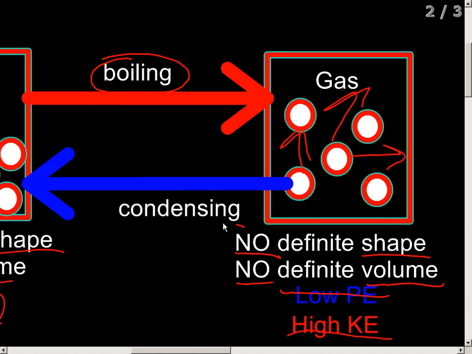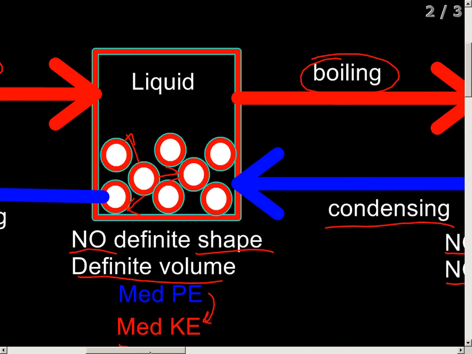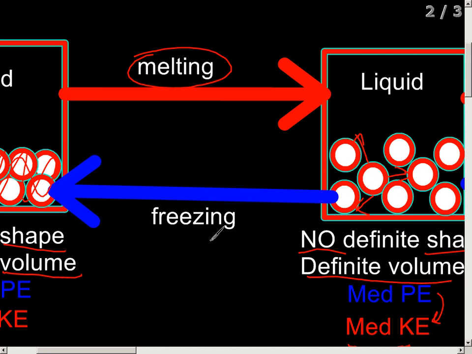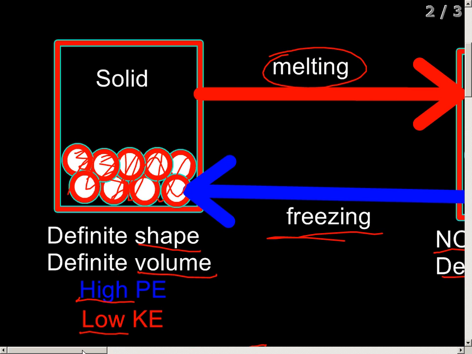So when we cool down a gas, we call it condensing. You can condense a gas into a liquid, converting some of that kinetic energy in a gas to potential energy in a liquid. And then you can cool it down even more, or freeze it, to become a solid again. So you convert all that kinetic energy in the gas back to potential energy in the solid state.